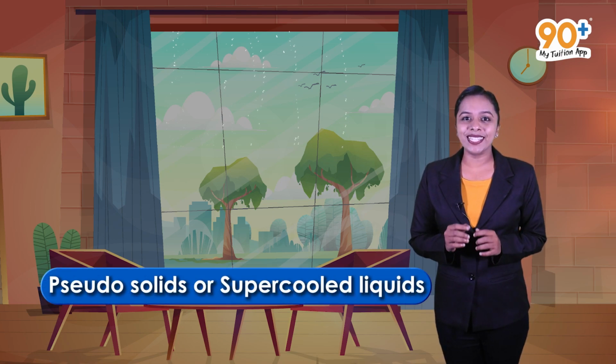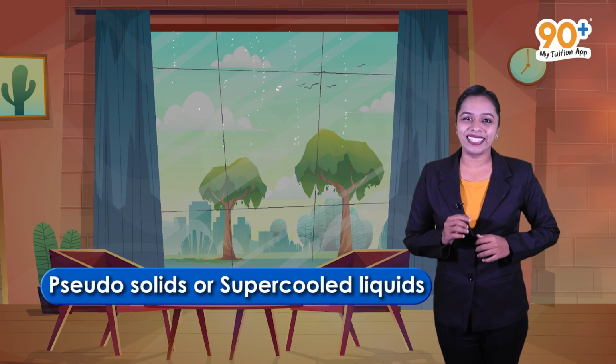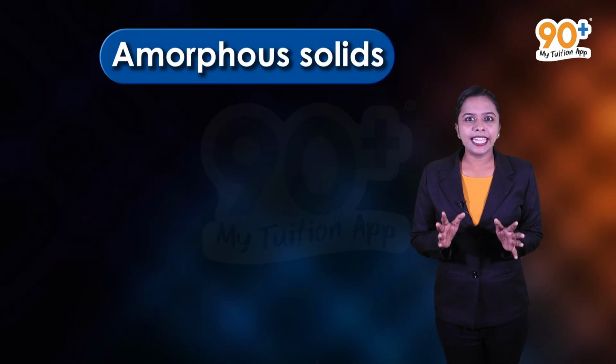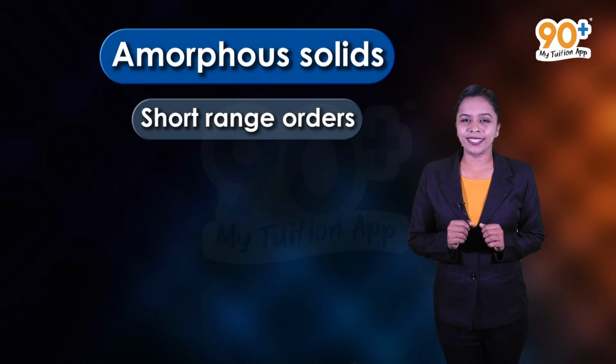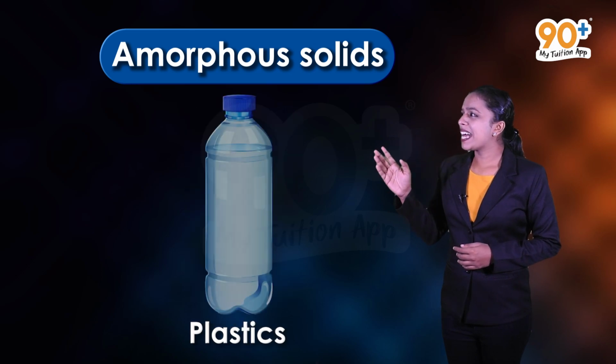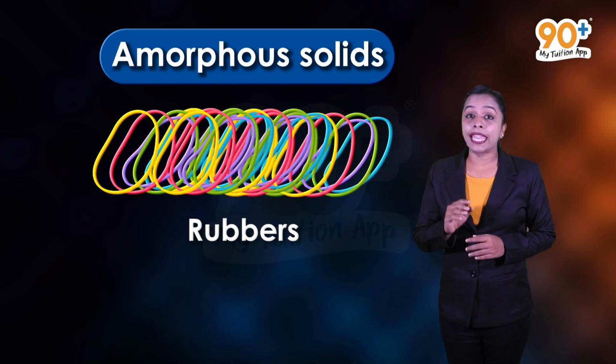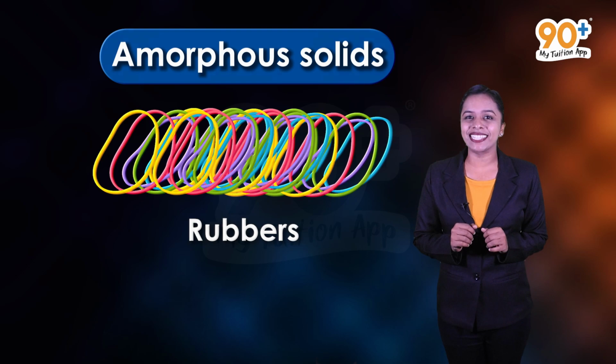material. Like liquids, amorphous solids have a tendency to flow at room temperature, and so they are called pseudo-solids or supercooled liquids. They have only short-range order. Glass, plastics, rubbers are some examples of amorphous solids.